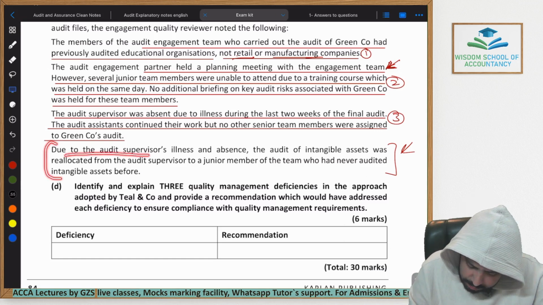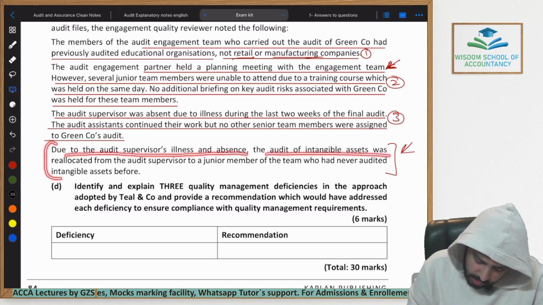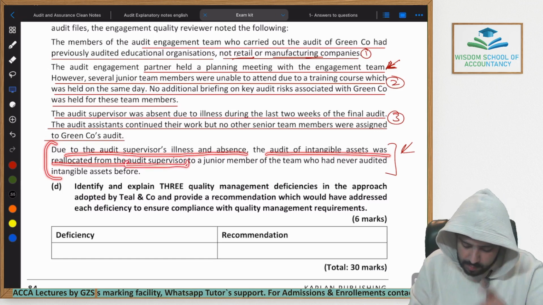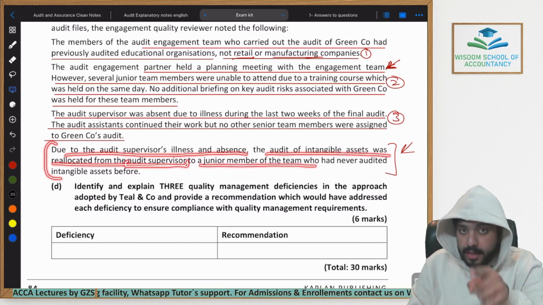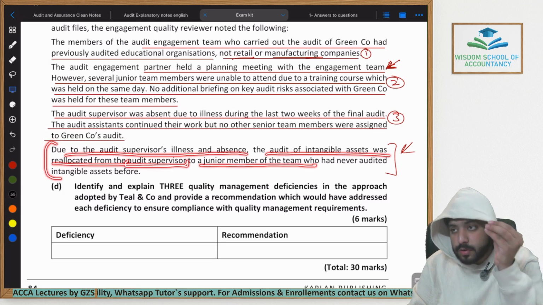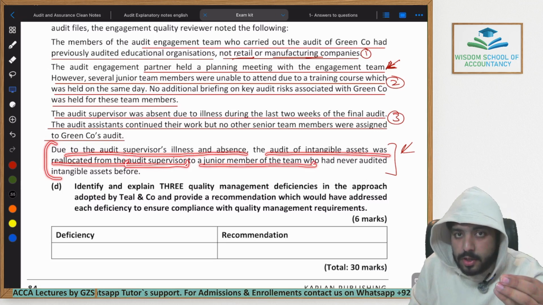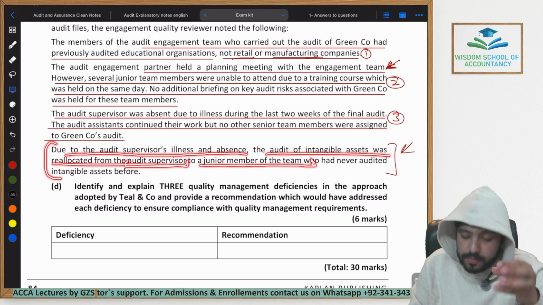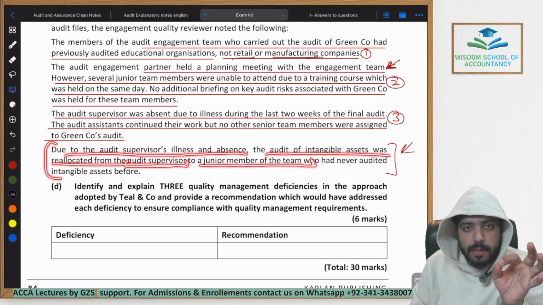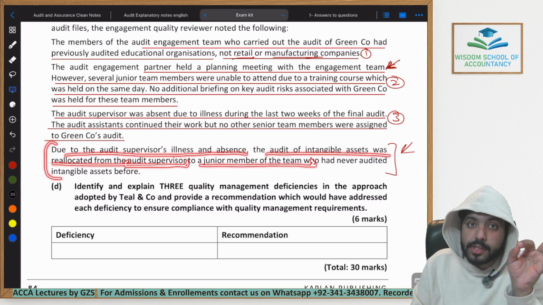Due to the audit supervisor's illness and absence, the audit of intangible assets was reallocated from the audit supervisor to a junior member of the audit team. So the intangible assets audit was transferred to a junior team member. Originally, the supervisor had to do it, but now it was reallocated in the final 2 weeks to a junior team member. First of all, this is wrong. A junior team member does not have enough experience to audit such an area which requires a high level of judgment.